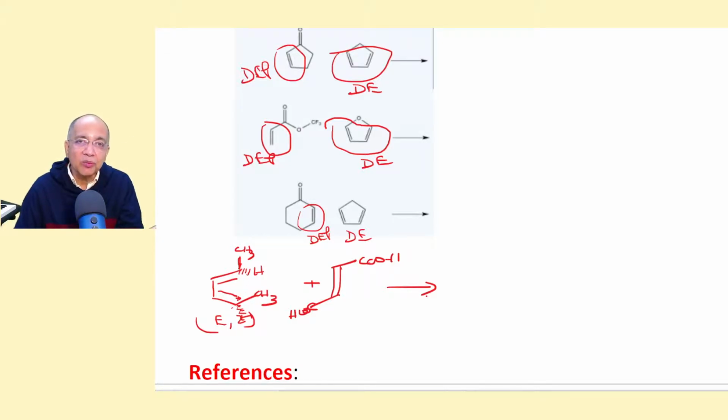So the ultimate result will be an anti relationship between this methyl in the product, and this will remain anti. So there can be two anti, so there can be an enantiomer.